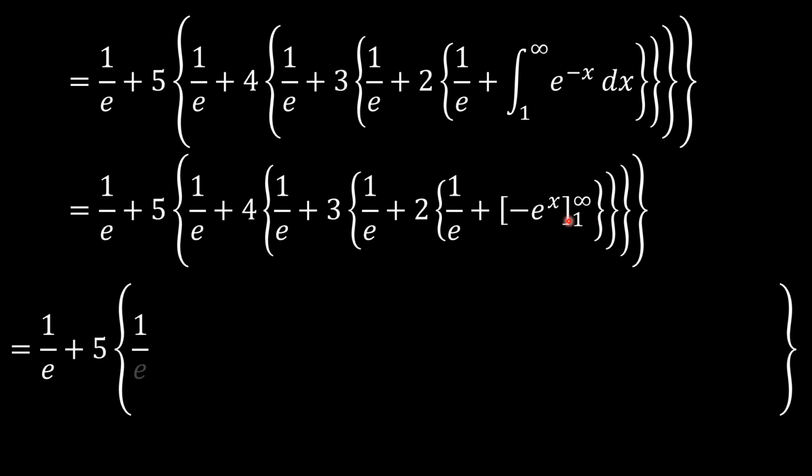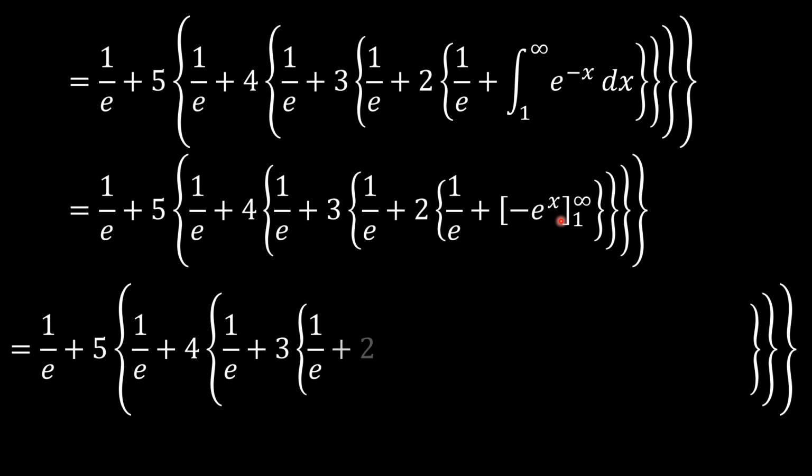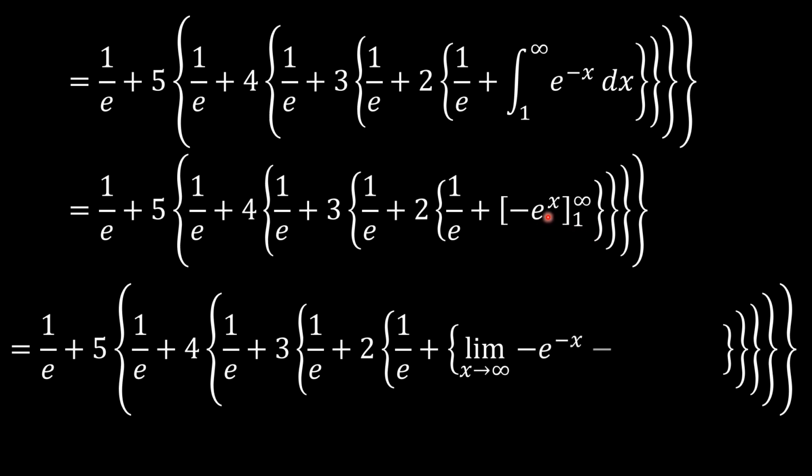So when you apply these limits, when x tends to infinity for negative e to the power x, that is 0, minus x tending to 1 of e to the power x, that is obviously 1 over e. I apologize, we forgot a negative here, but we can see that this obviously will be 1 over e.